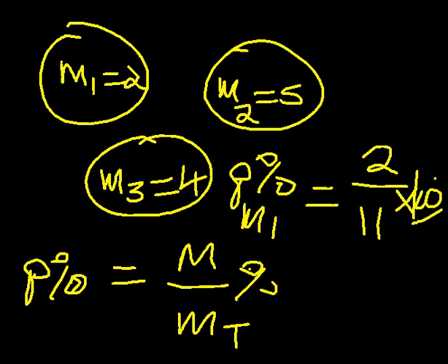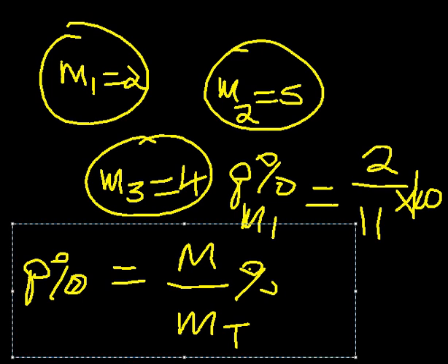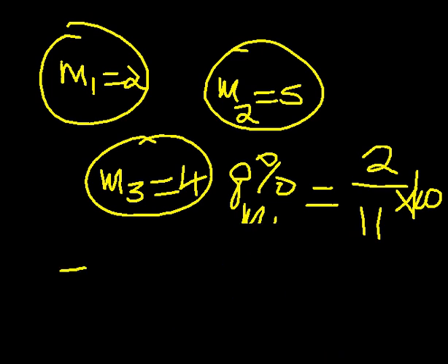So that is 2 times 100, divided by 11, which is given as 18 point, let's say 18%.